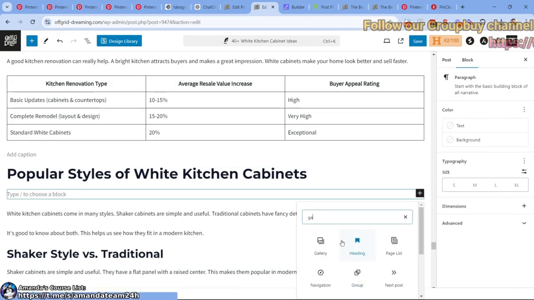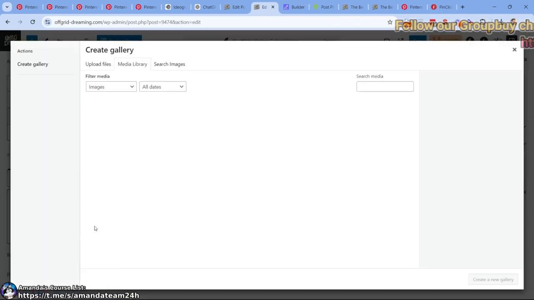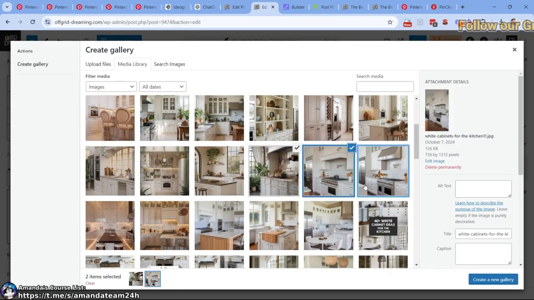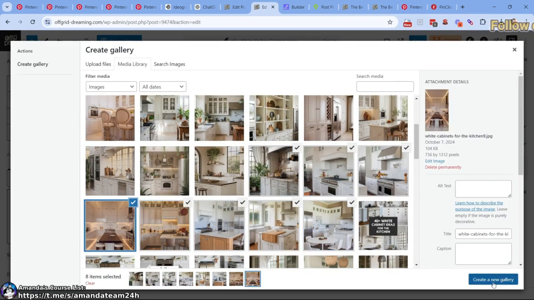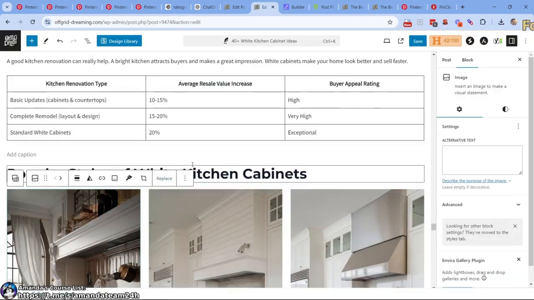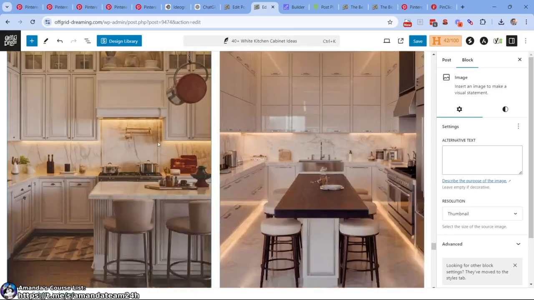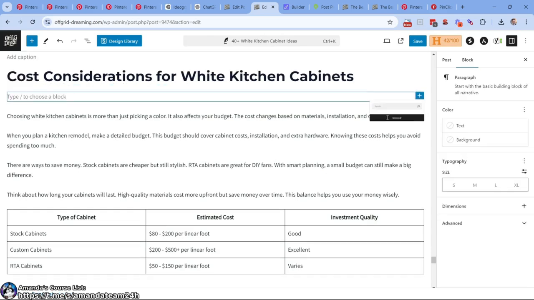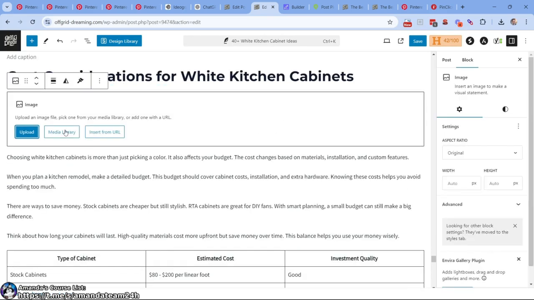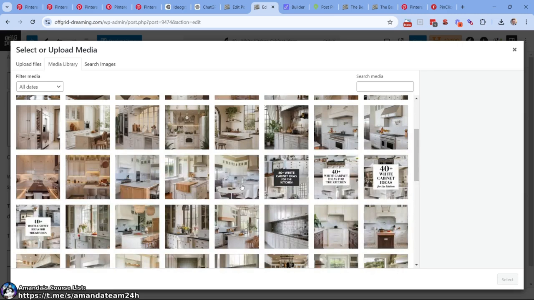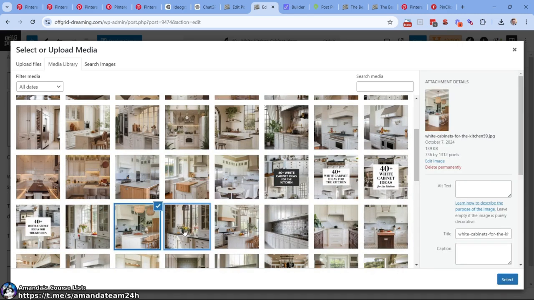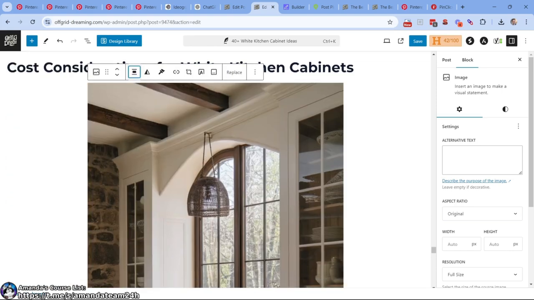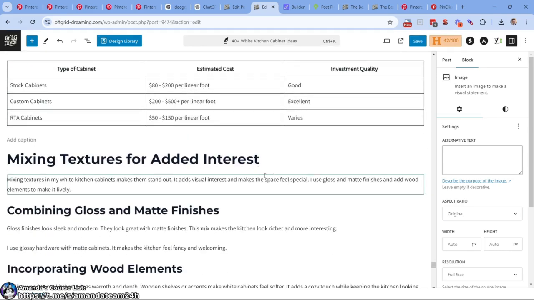Gallery. The reason I'm doing gallery instead of image on, it's just we have so many of them, right? That's just too much. So what I'm going to do here is just have all these images, and that's pretty intense. If you have ads on your website, you don't want to bulk it up that much. You need space for your ads to be viewed, right? So that's what one image looks like, but we have so many images.